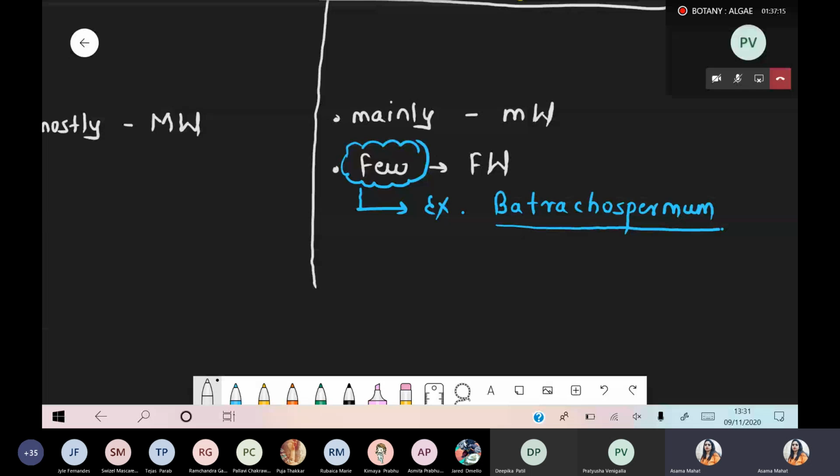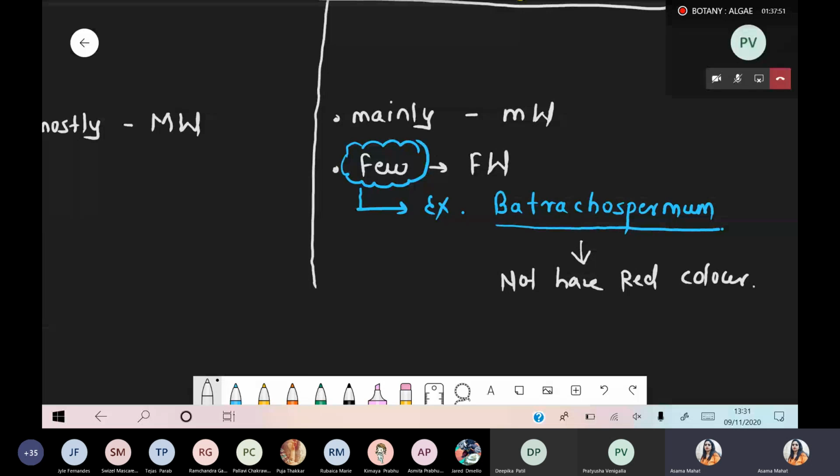But remember one exception case with respect to Batrachospermum. Batrachospermum, basically it is not a red color alga. Mostly all Rhodophyceae, mostly all red algae, have the red color. But when we are talking about Batrachospermum, they don't have red color, right? One question. They do not have red color. So something interesting, something different with respect to red algae.